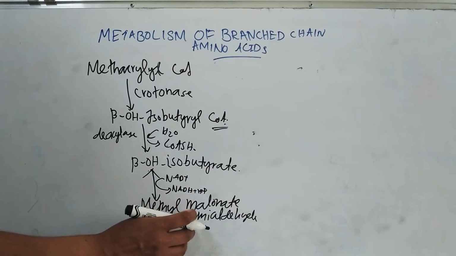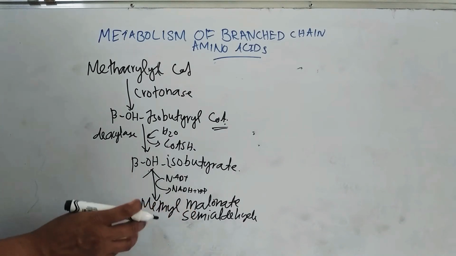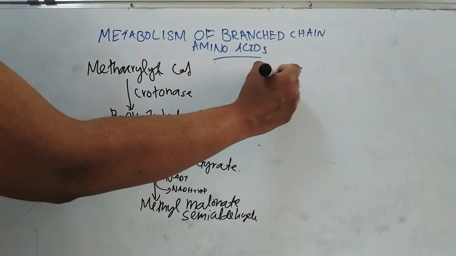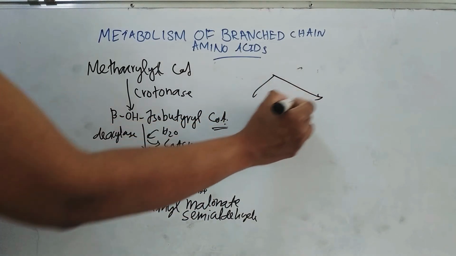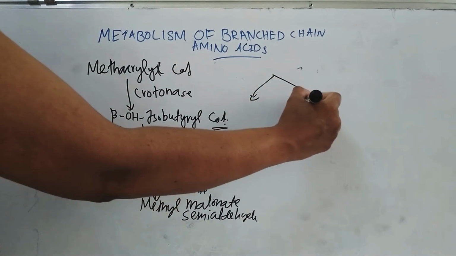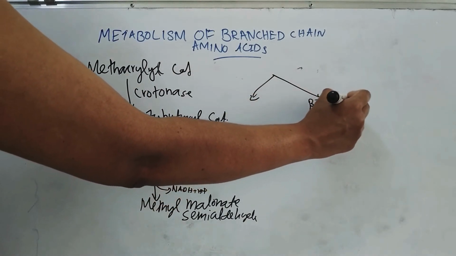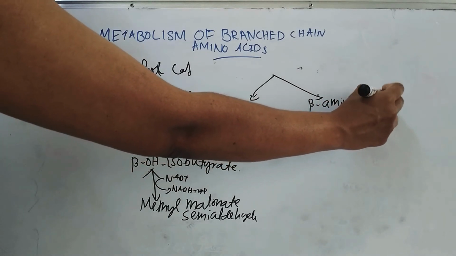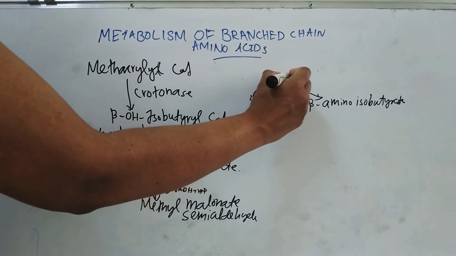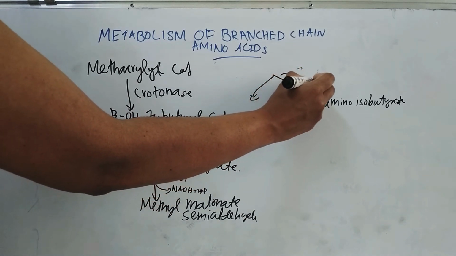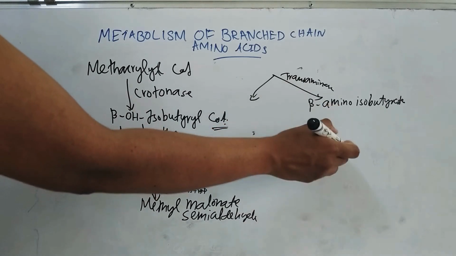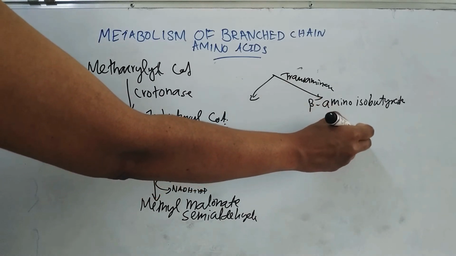This methyl malonate semialdehyde has 2 fates. Either it can be transaminated by the enzyme transaminase to form beta amino isobutyrate, which is excreted in urine.